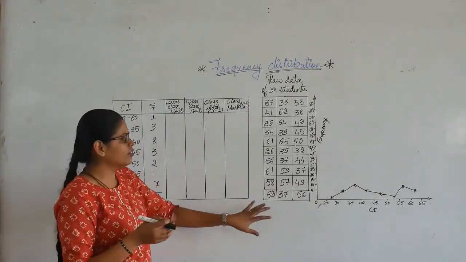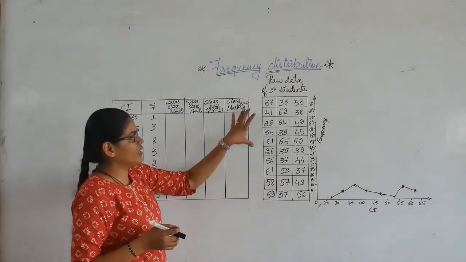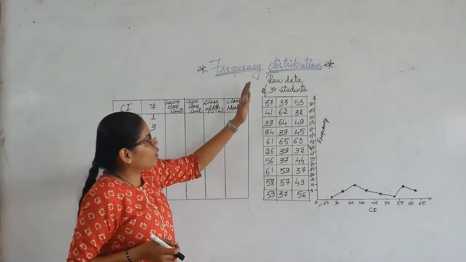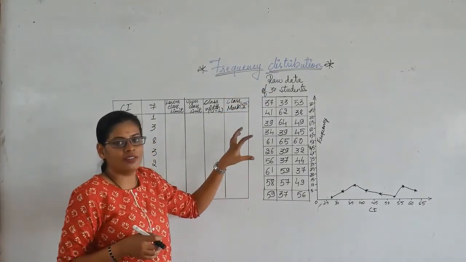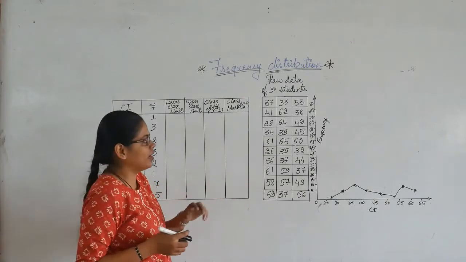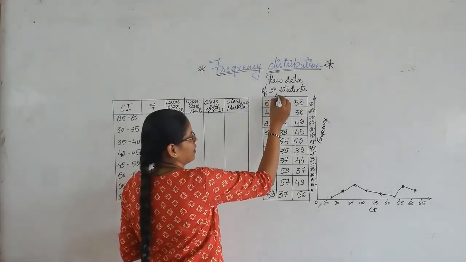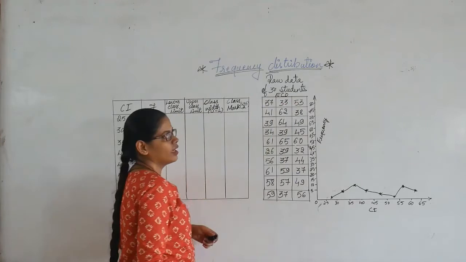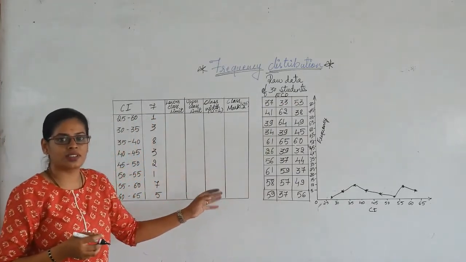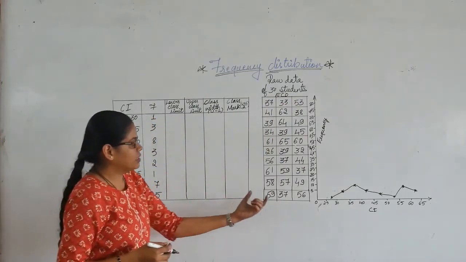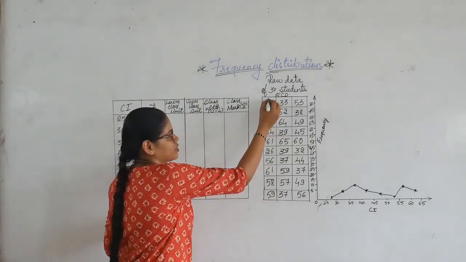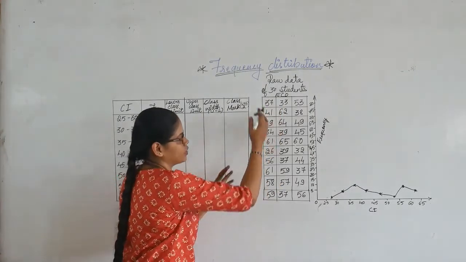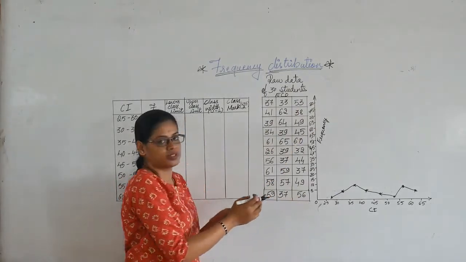Here we have a small example: the raw data of 30 students who have scored marks in, let's consider, economics as a subject. This is the first student, second student, third student, and like this we have 30 students.